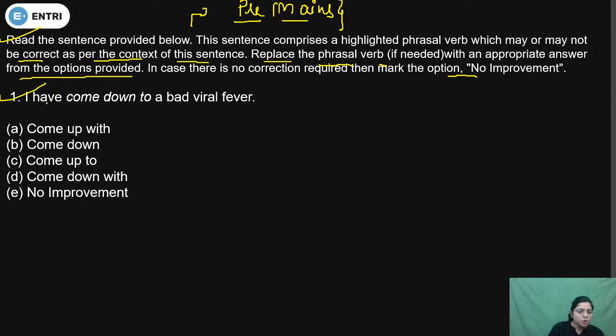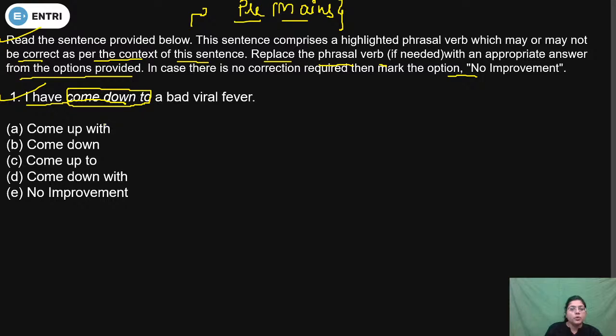So we can see that in question number 1, I have come down to a bad viral fever. The phrase is given in the form of come down to. Now we have to check whether it is correct or not. So students who are live, just comment what will be the correct answer option. Is come down to correct or not? Try to share it maximum so that maximum students can attend this last session.